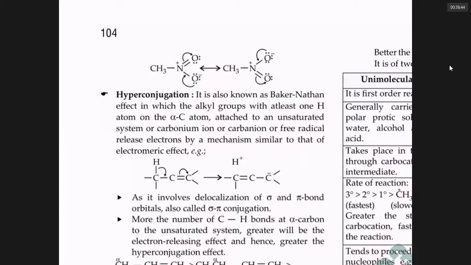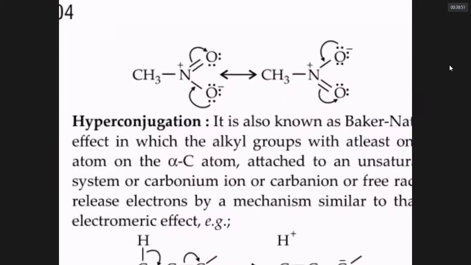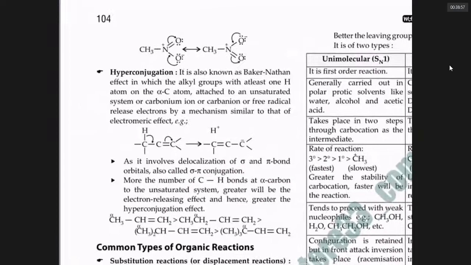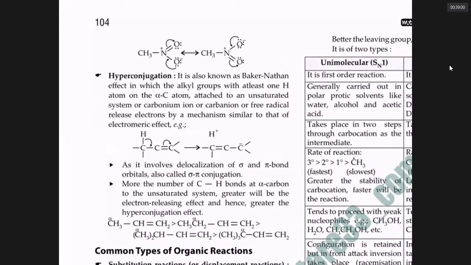When the nitrogen is getting a plus charge, the bottom oxygen is offering the lone pair. This type of shift of electrons, bottom oxygen to pi bond, top pi bond to lone pair, is called resonance. More is the number of resonance forms, more is the stability. While writing resonance forms, you should not change the position of atoms.